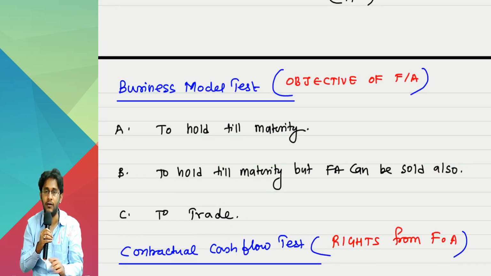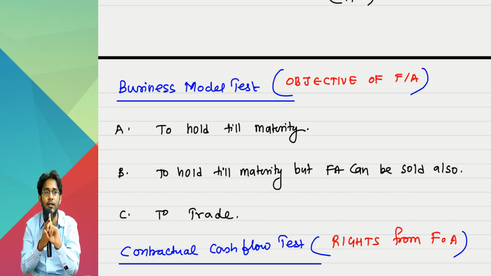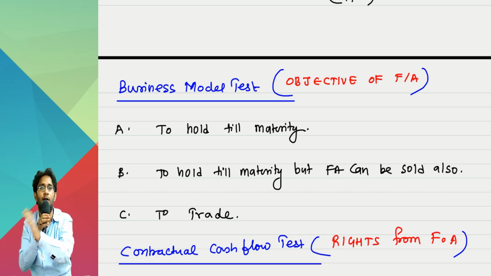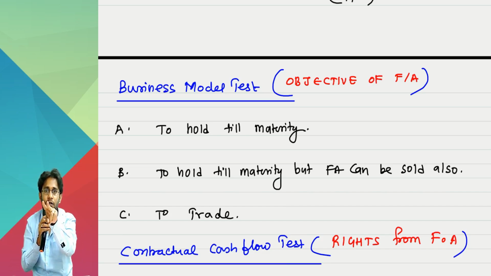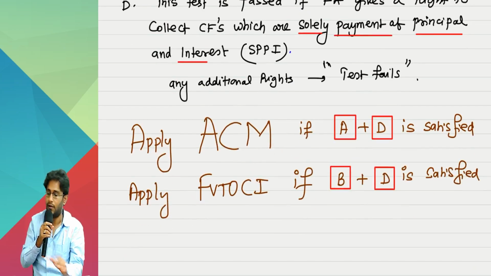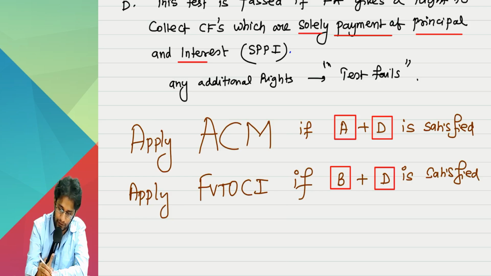Here also you see B is a mixture of A and C. Since your objective is mixed, the method given is also a mixed method. It is neither ACM nor FVTPL, it is a mixture of both. Sir, why should I apply this mixed method? Because your objective is a dual objective. Therefore, FVTOCI is created.